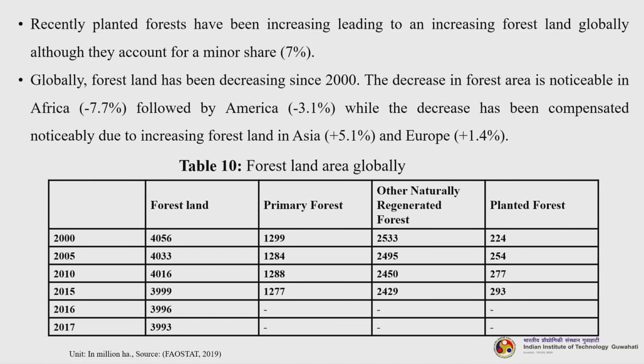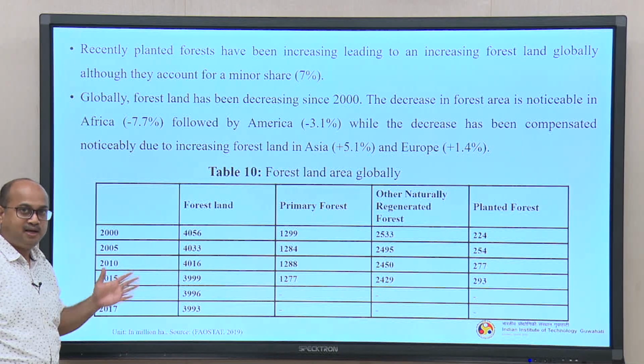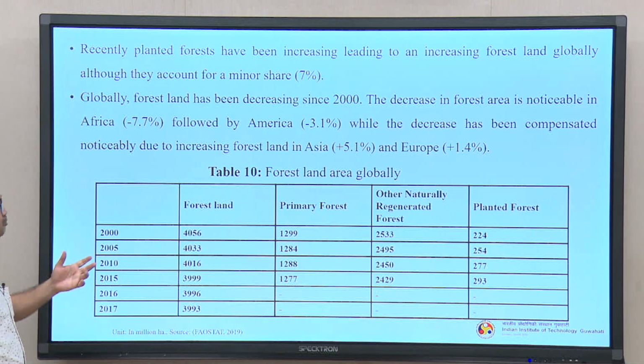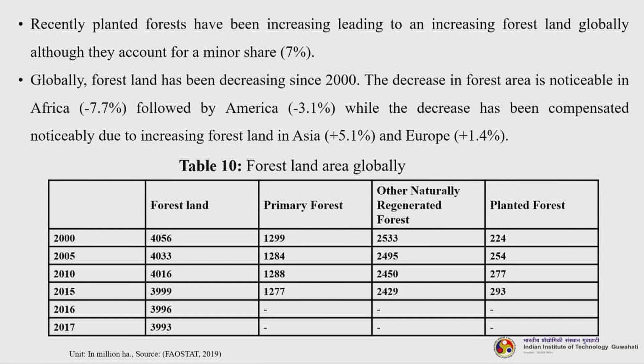The decrease in forest area is noticeable in Africa, almost 7.7%, followed by America, minus 3.1%, while the decrease has been compensated noticeably due to the increasing forest land in Asia and Europe. 5.1% and Europe, I can tell you that India played a significant role in afforestation and adding up to this number basically. So, you can see this particular table, the forest land area that is globally available.